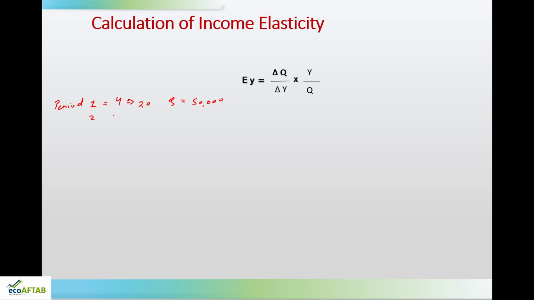In the second period, the income of the consumer increases from 20 lakh to 22 lakh and his consumption also increases from 50,000 units to 60,000 units. So, here you can see friends, looking at the question itself, we can come to know that both the variables are moving in the same direction. So, it is positive income elasticity and the value of elasticity will also be plus. So, this is our positive income elasticity.